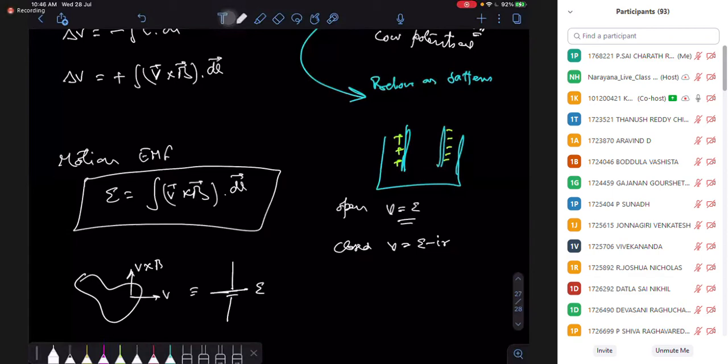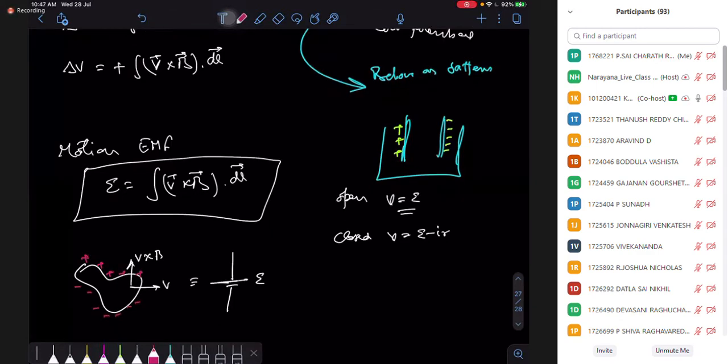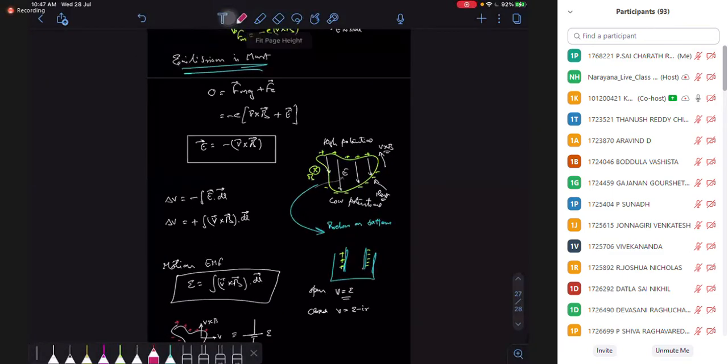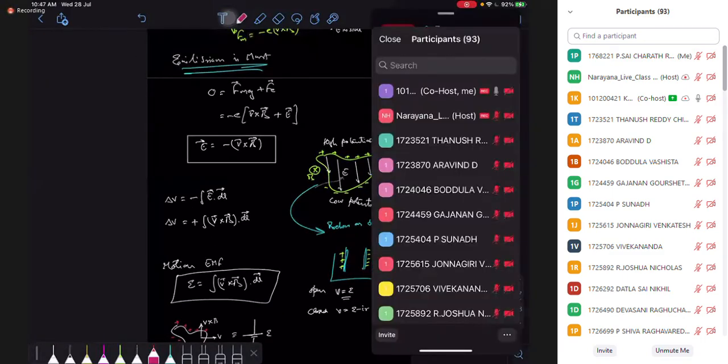Okay, so where is the positive side? The positive side is in the direction of V cross B. The negative terminal is on the opposite of V cross B, right? And that's going to be my EMF. So does anyone have a doubt now? What is my motional EMF? Is it okay? Clear?